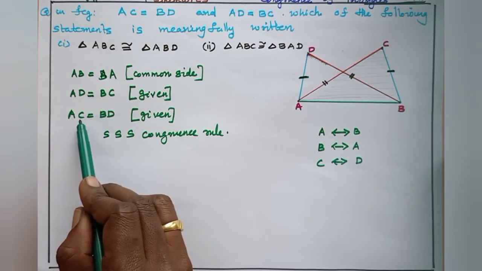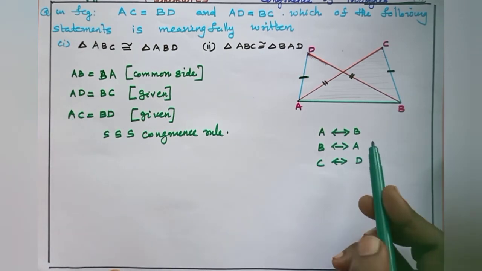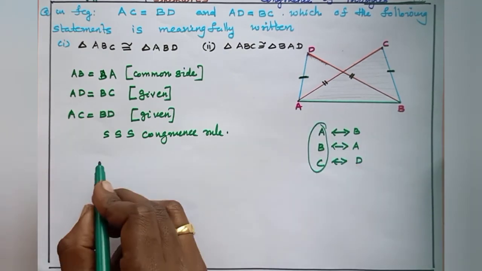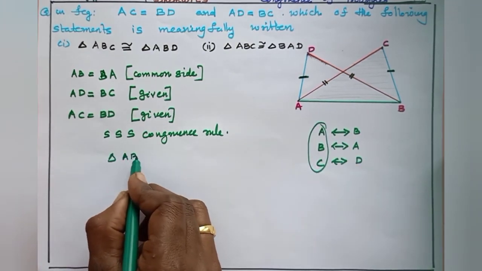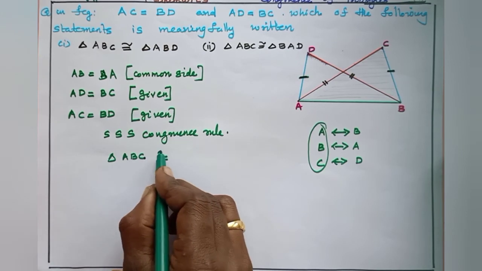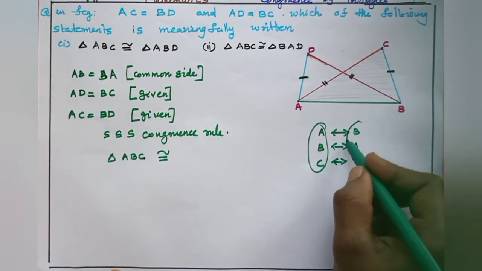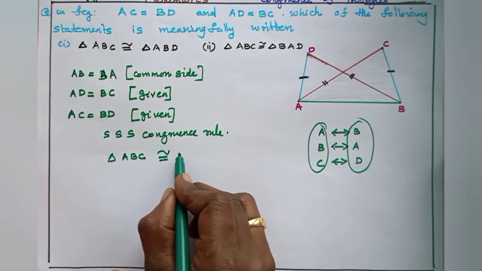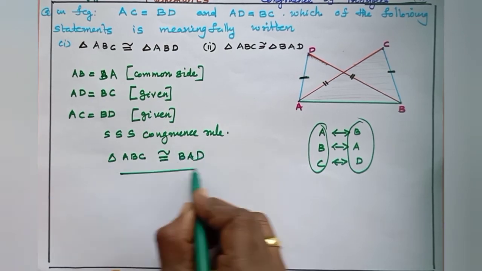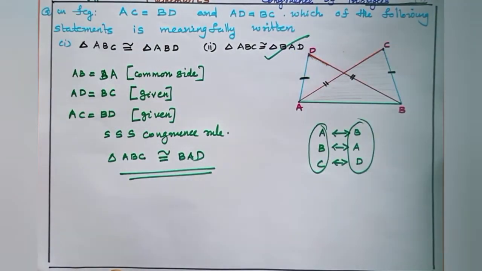AC, BD, C corresponds to D. Okay, so we can write triangle ABC congruent to which triangle? Yes, triangle BAD. So the second option is correct. Okay, understood all of you?